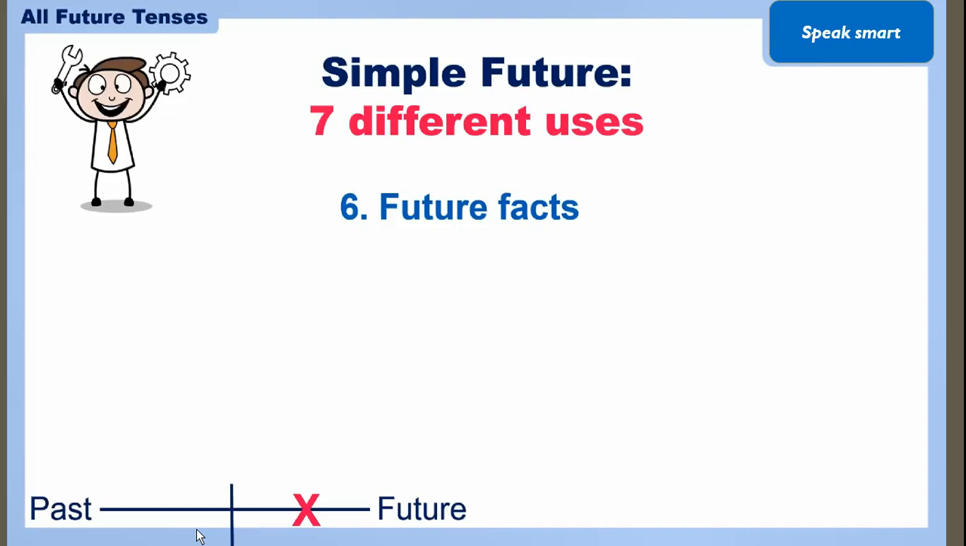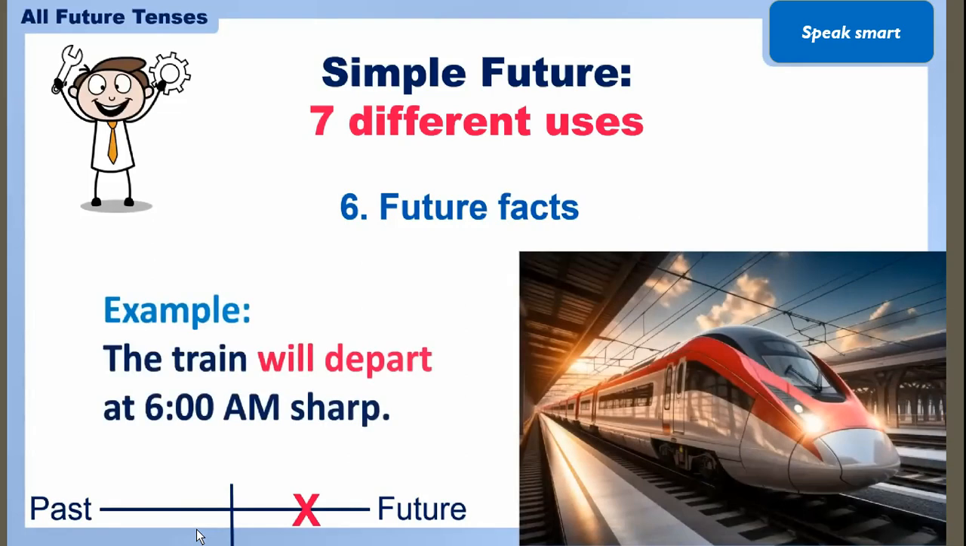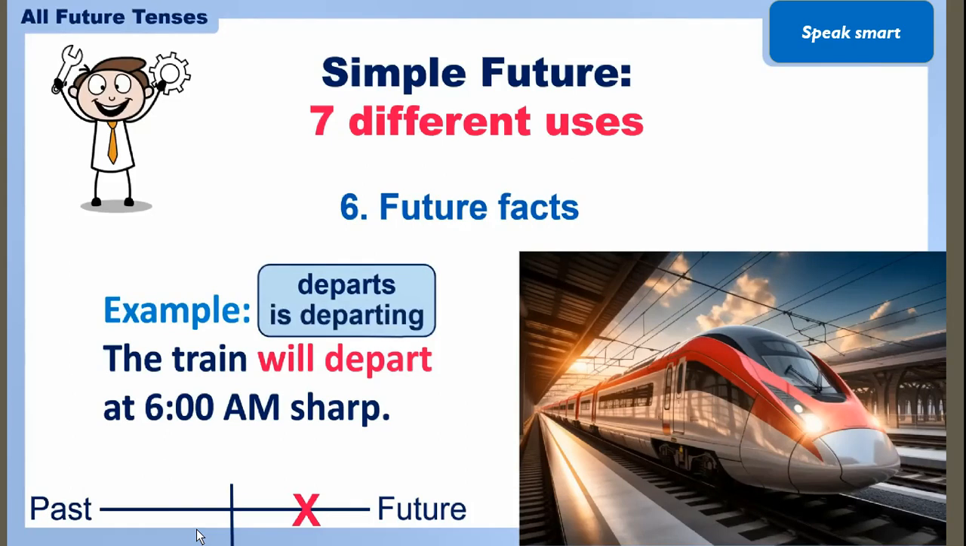Now to talk about future facts. The train will depart at 6 a.m. sharp. Okay, so here we are talking about future facts, कि चली जाएगी, right? So for that we are using the verb first form depart with the verb will. Okay, this is a future prediction we are making. Now here we go with more examples of future facts. And in the meanwhile, you can also make examples.